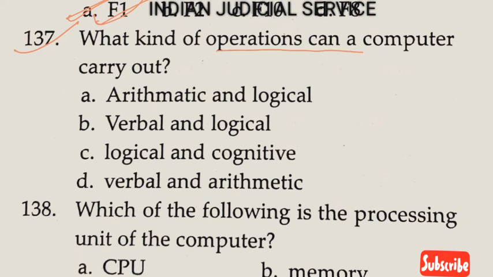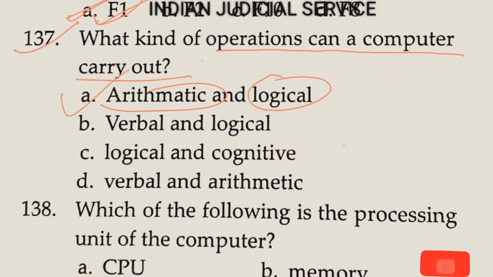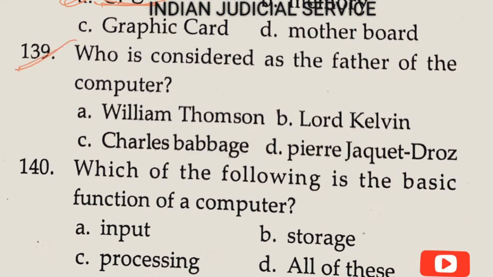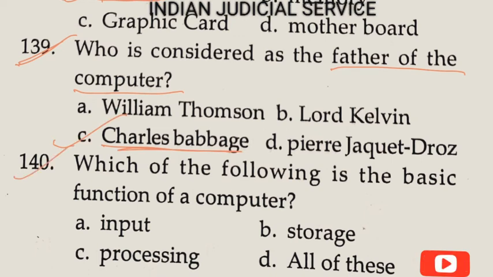Now question number 137. What kind of operation can a computer carry out? Arithmetic and logical operations can a computer carry out. Answer here is option A. Now question number 138. Which of the following is the processing unit of computer? So clearly the answer is option A, CPU, central processing unit. Now question number 139. Who is considered the father of computer? So clearly option C, Charles Babbage is the father of computer. Now question number 140. Which of the following is the basic function of computer? Input, storage, processing, all of these. So clearly all of these are the basic functions of computer.